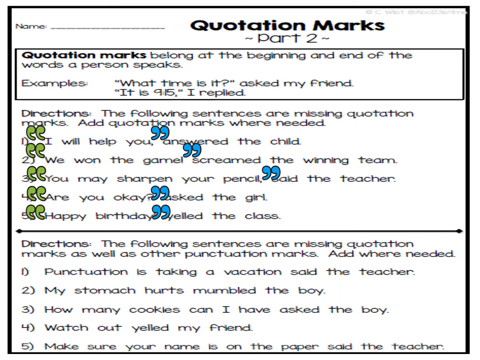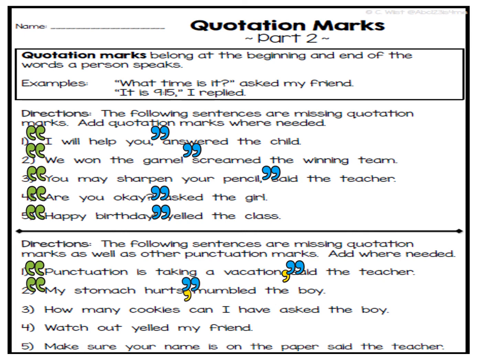Second section, directions. The following sentences are missing quotation marks as well as other punctuation marks. Add where needed. So we're going to have to add quotation marks around the dialogue and then probably either a comma or a period or question mark or an exclamation mark at the end of the sentence that's being spoken. So let's see if we can figure this out. Number 1, "Punctuation is taking a vacation," said the teacher. Here's what she said. Punctuation is taking a vacation, and we put a comma in there because that was her whole sentence. That's what she said.